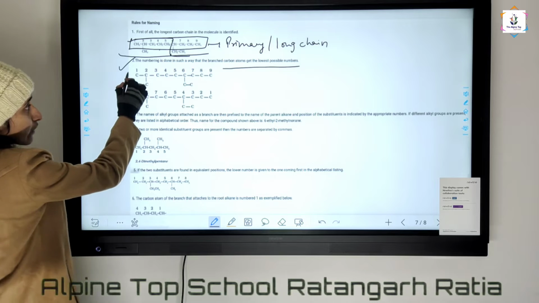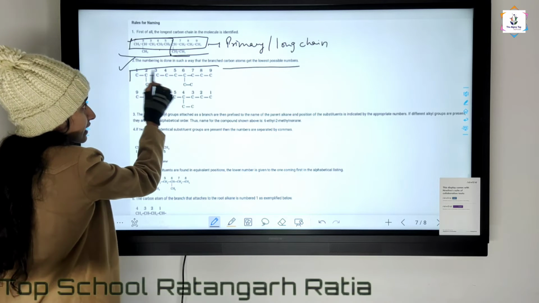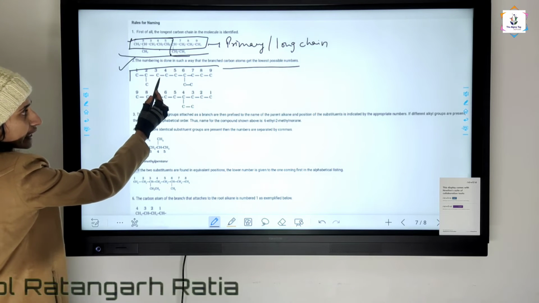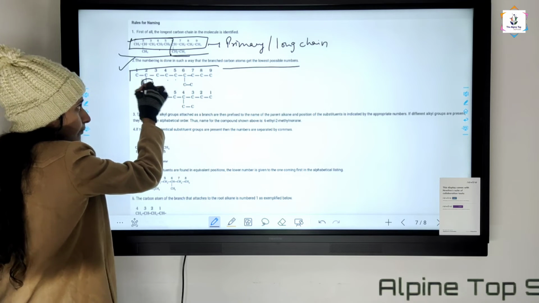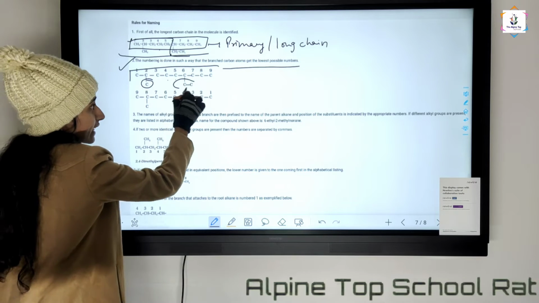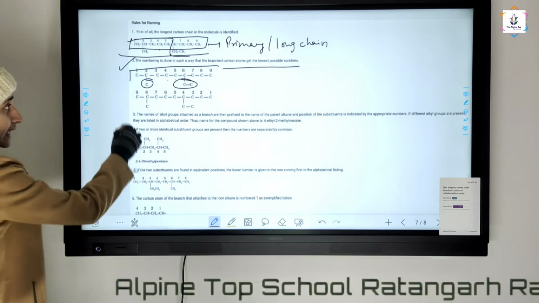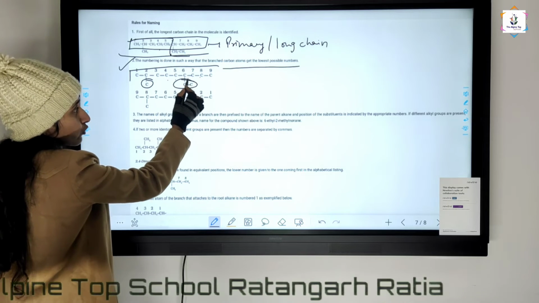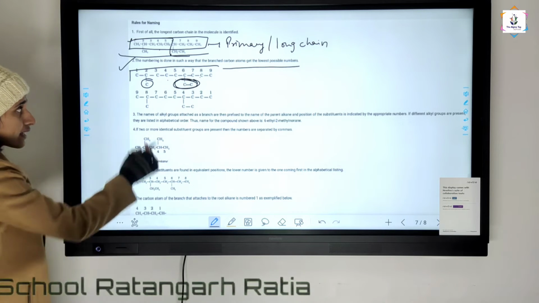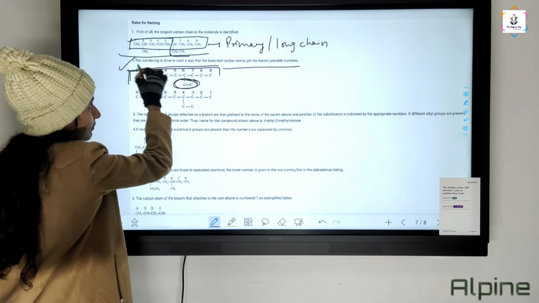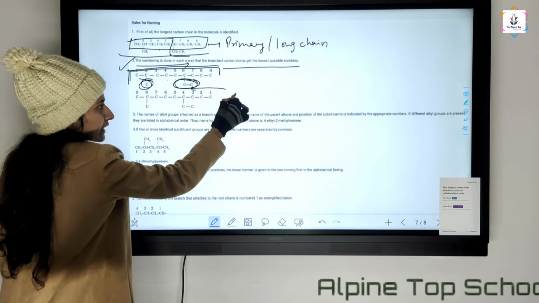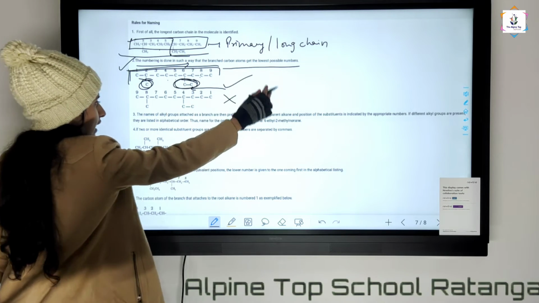For example, if we start the chain from this side, 1, 2, 3, 4, 5, 6, 7, 8, 9, the substituents are on 2 and 6. Here 1, 2, 3, 4, the substituents are on 4 and 2. So the numbering is from that side, not from this side. So this is wrong, this is right.